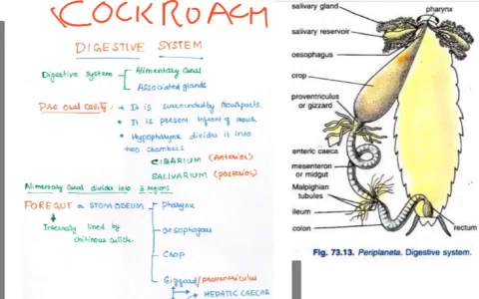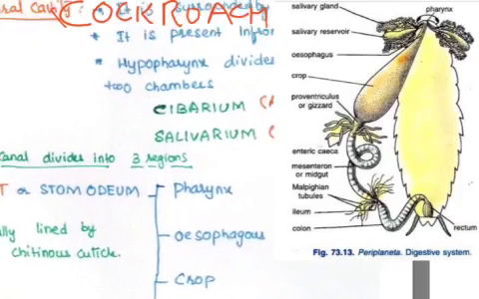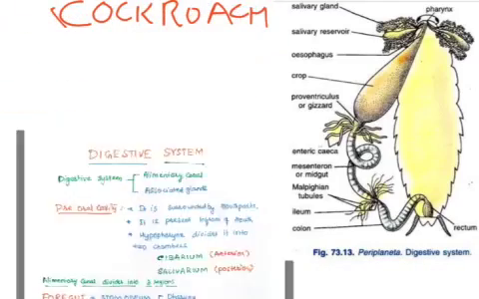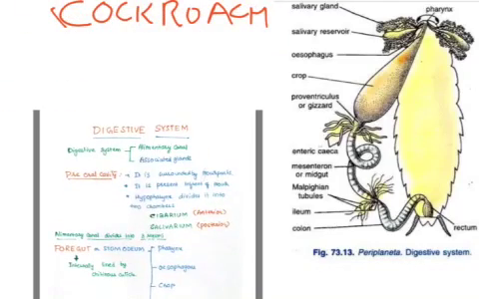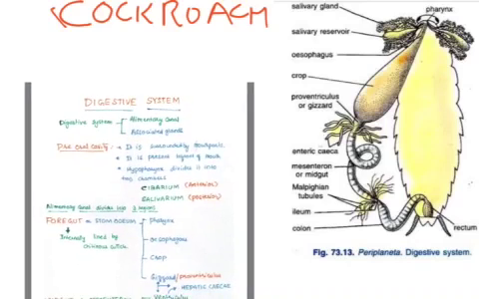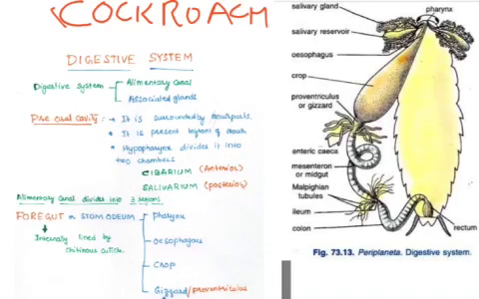Digestive system of cockroach. The cockroach digestive system includes the alimentary canal and associated glands. First of all, let's come to the pre-oral cavity of the cockroach.